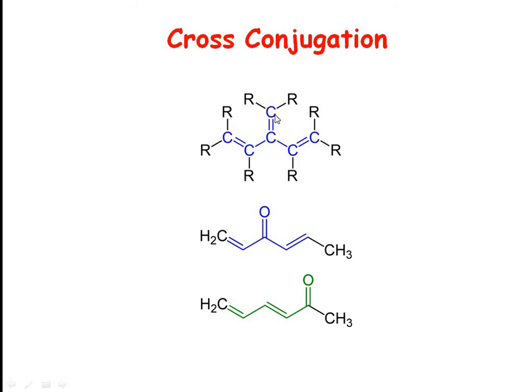You can see in this molecule there are two conjugated systems: double bond, single bond, double bond. Similarly, double bond, single bond, double bond.